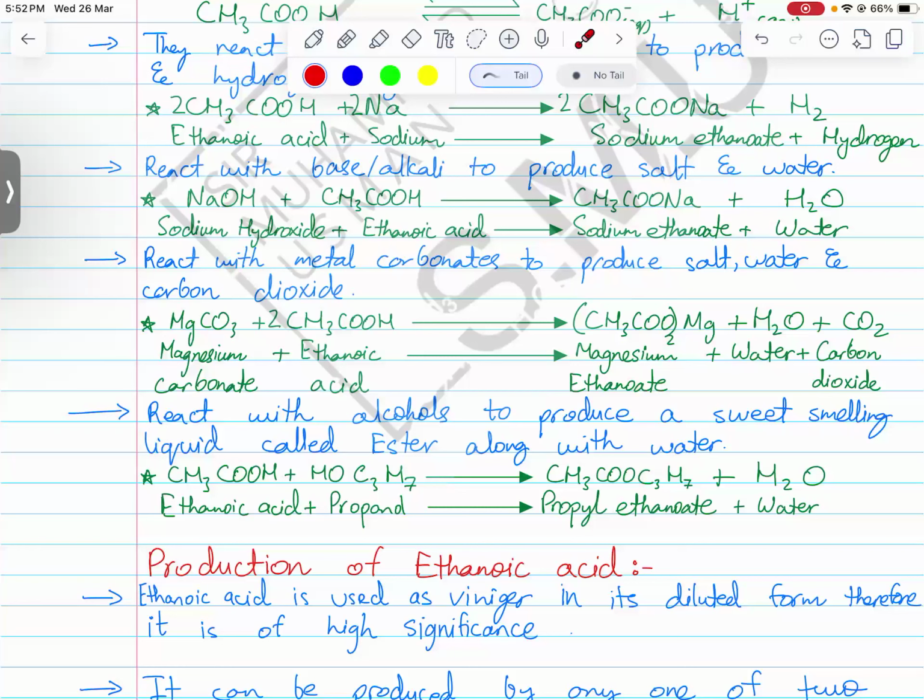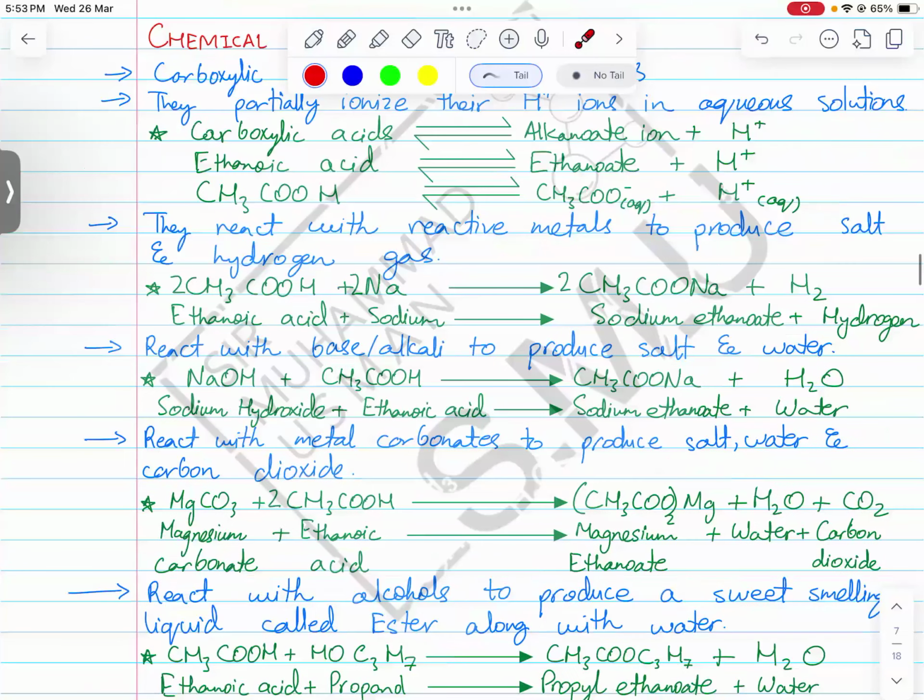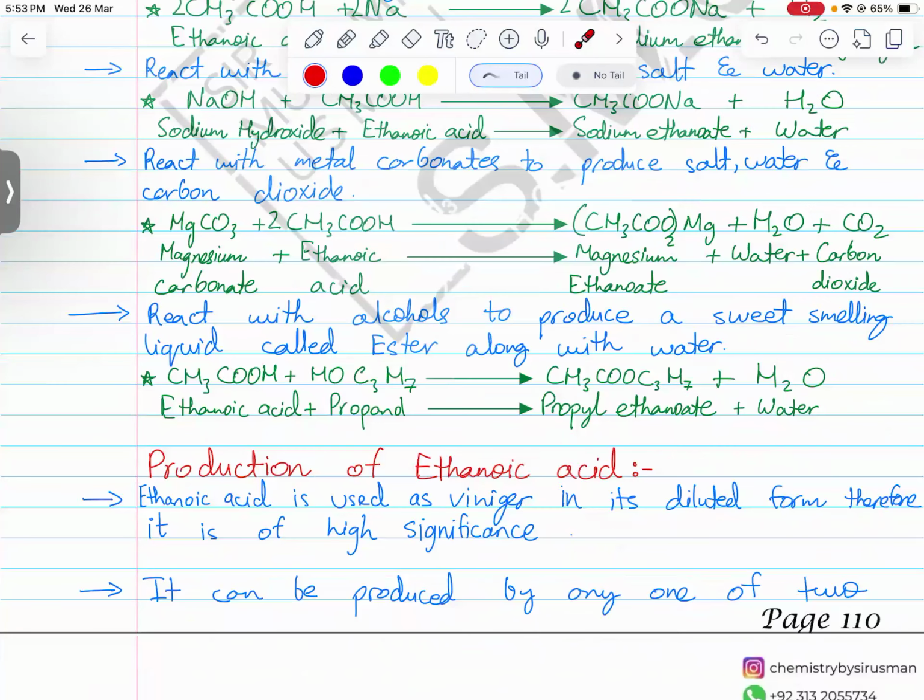When alcohol and carboxylic acid react, they produce a sweet smelling liquid called ester, along with water. Because this chemical reaction produces a molecule of water from two different molecules, this reaction is also called a condensation reaction.